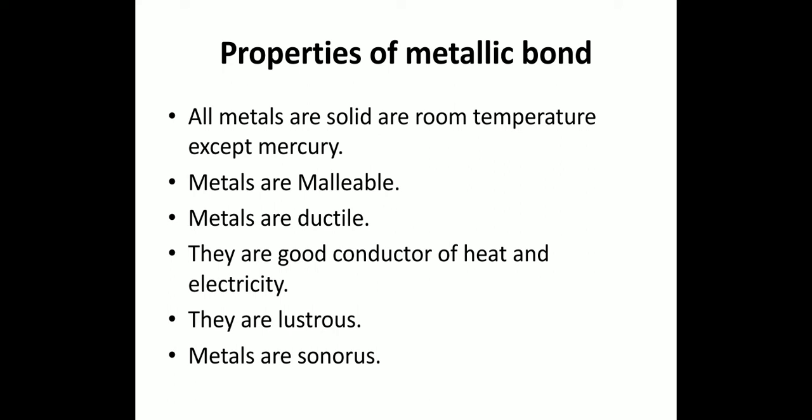In the electron sea model, the positive ions have a fixed position in the lattice, while these free outer shell electrons are delocalized and they are shared between all the atoms in the metallic structure. The metal is held together by this attraction between positive ions and negative electrons, and they make a bond known as a metallic bond. And due to these free electrons, metals show various properties such as malleability, ductility, lustre, sonority.